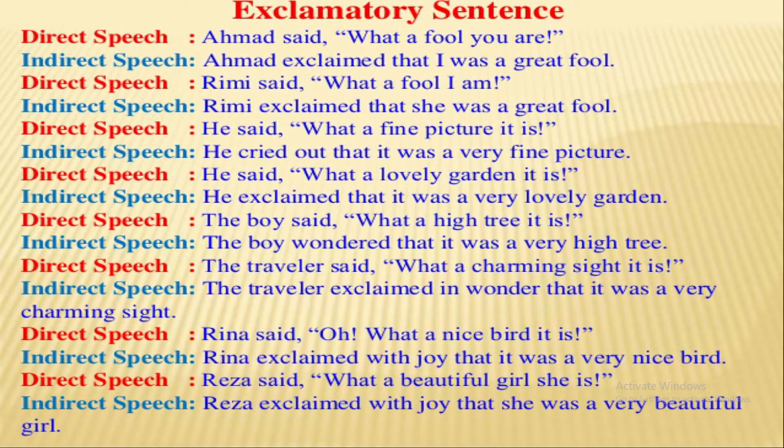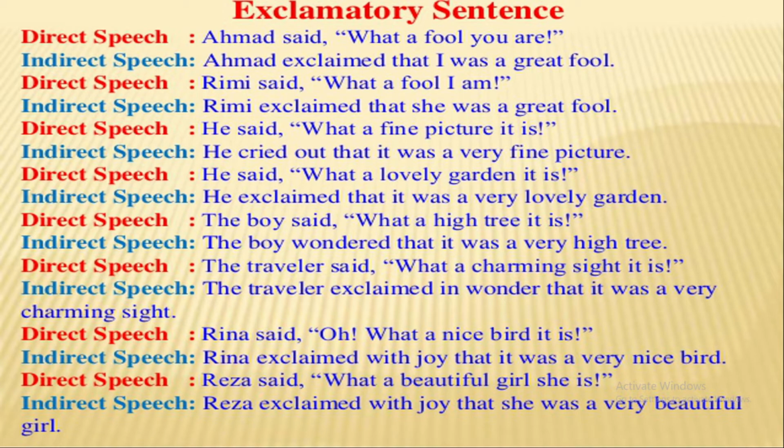Now, you see here some examples of exclamatory sentences. Ahmed said, "What a fool you are." Ahmed exclaimed that I was a great fool. Here, in the indirect speech, great is used because of the use of what in the direct speech.